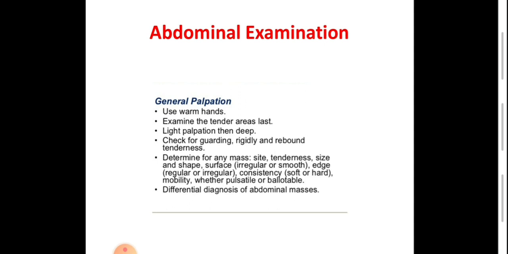We should comment on the site, tenderness, size, shape, surface, regular or smooth edge, regular or irregular, consistency, soft or hard, mobility, overlying skin, regional lymph nodes, whether pulsatile, bimanually palpable, anything related to the mass. Differential diagnosis of abdominal masses is according to the division of the abdomen into 9 regions or quadrants by imaginary lines.